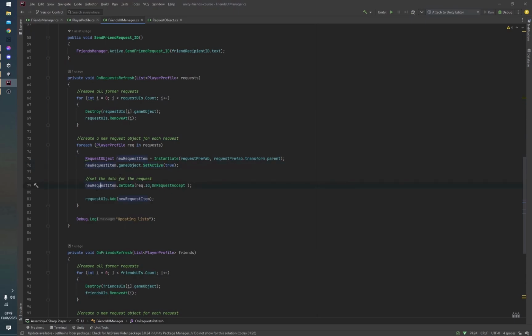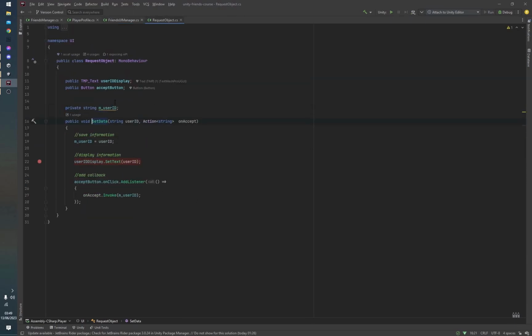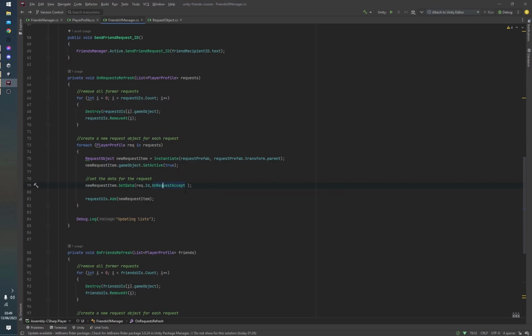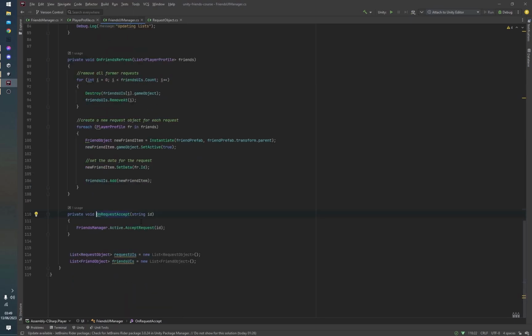Now you can see here we're just saying new request item.set data in order to set data. In actual sense, this set data function uses the user ID display text here to just display the ID of the user. We also have an accept button, and we set its callback here. It's on click callback. We add a listener to that, which invokes the on accept function that is passed in here. Now we need to take a little while to look at this on request accept function here. What it does is it tells the friend manager to accept the request from this particular ID.